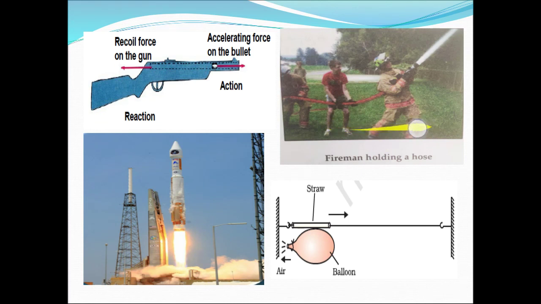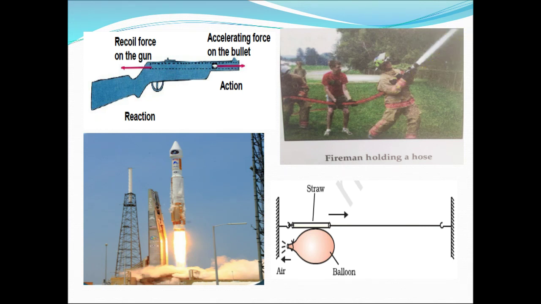This is the picture of fireman holding a hose. You can see, so this water is coming in forward direction and this hose pipe is moving in backward direction to conserve the momentum. So you can see in picture also that there are 3 or 4 persons who are holding this hose pipe, because the water is going with the large force, large pressure in forward direction.